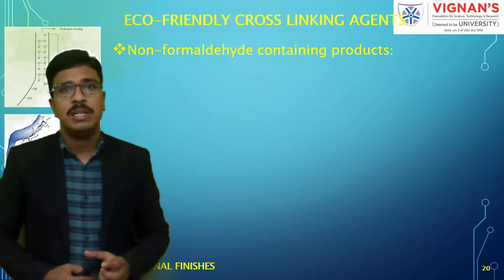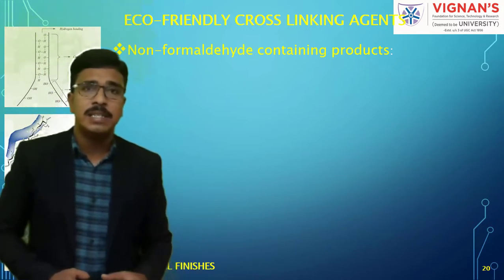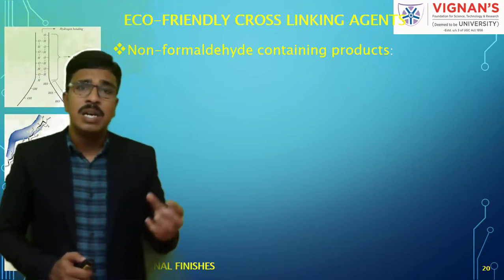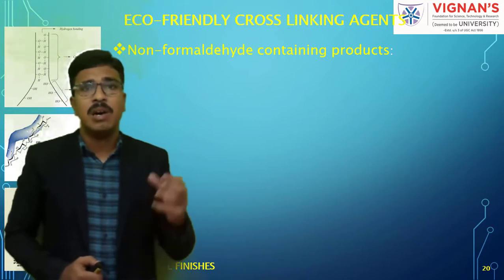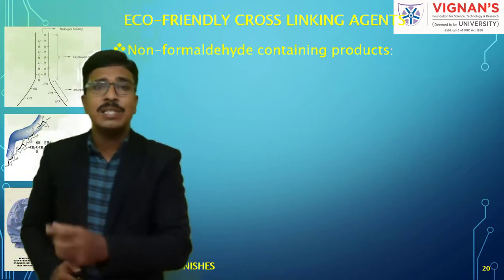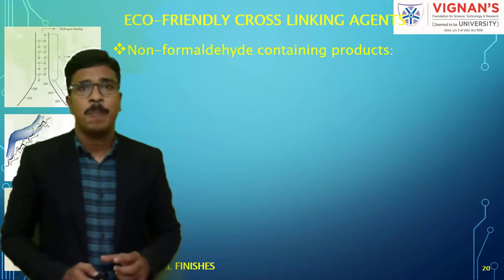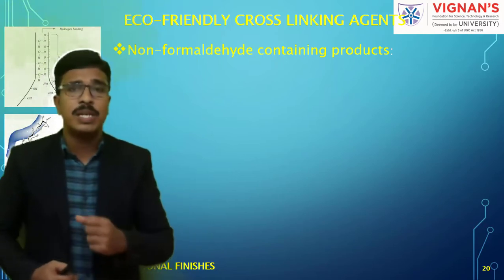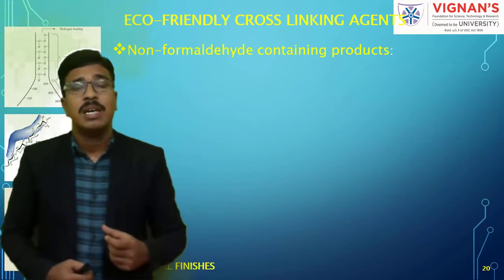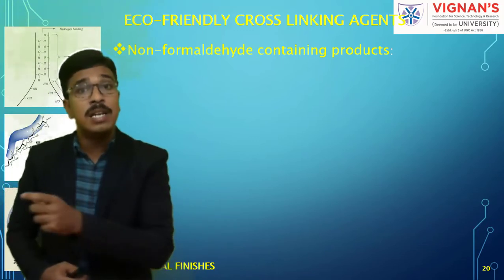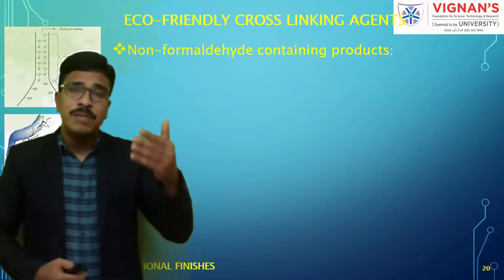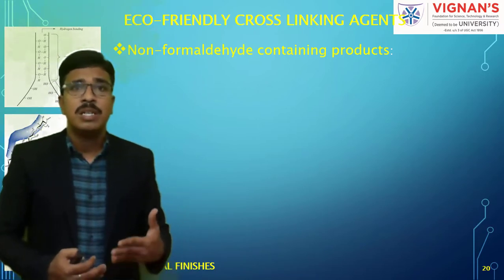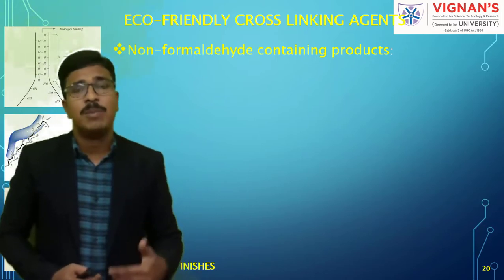Earlier, industries were using formaldehyde based cross linking agents or resins to carry out anti-creasing of cellulosic materials. For example, we have dimethylol urea, dimethylol dihydroxy urea, dimethylol dihydroxy ethylene urea. Likewise, we have various compounds whose synthesis involves the use of formaldehyde.